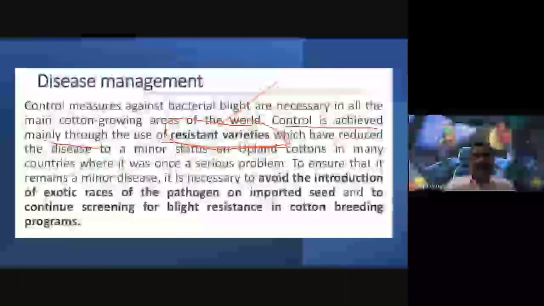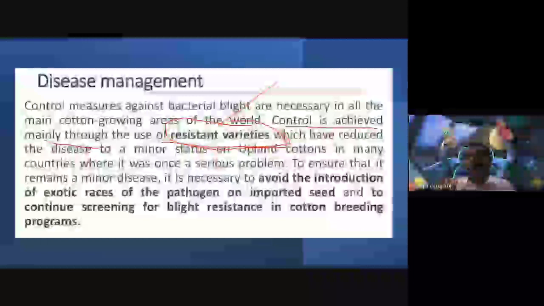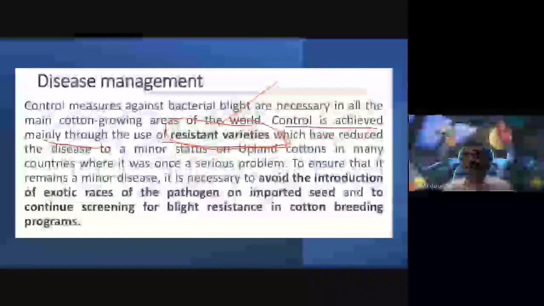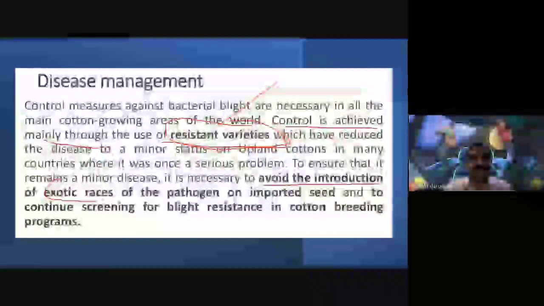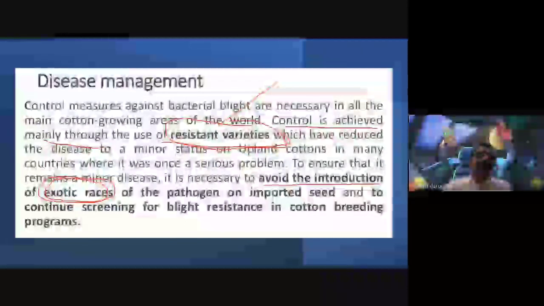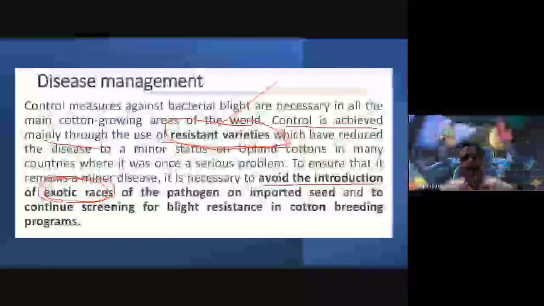These have reduced the disease to minor status on upland cottons in many countries, where it was once a serious problem. To ensure that it remains a minor disease, it is necessary to avoid introduction of exotic races, my dear friends. We must use cotton seeds or varieties only from our own geographic regions.